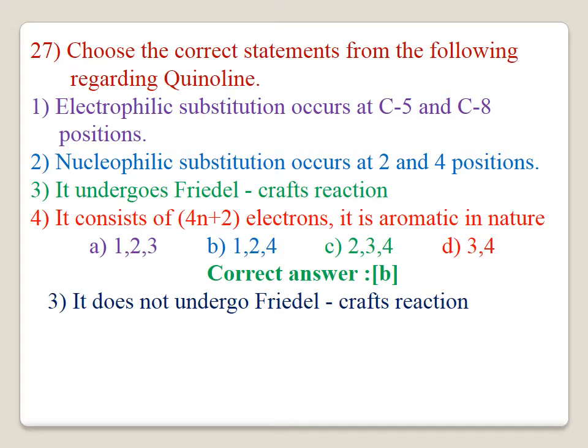4. It consists of 4n plus 2 pi electrons and it is aromatic in nature. The statements 1, 2, 4 are correct. Therefore, the correct option for this question is B. For the incorrect statement, the correct statement is it does not undergo Friedel-Crafts reaction.